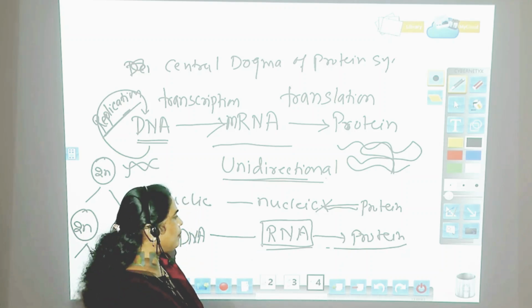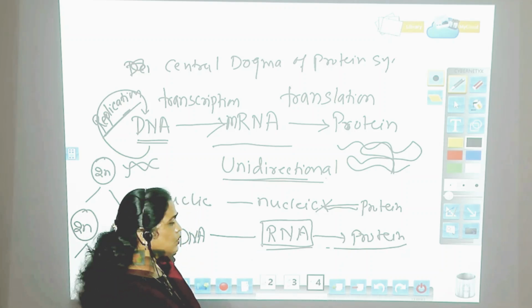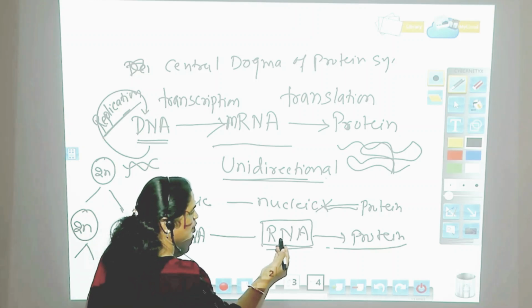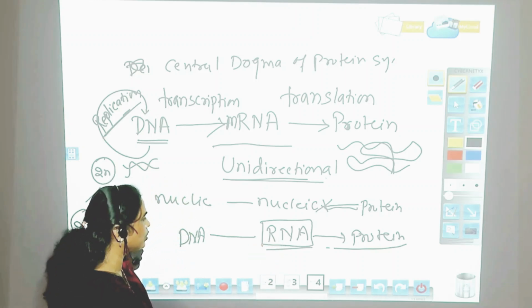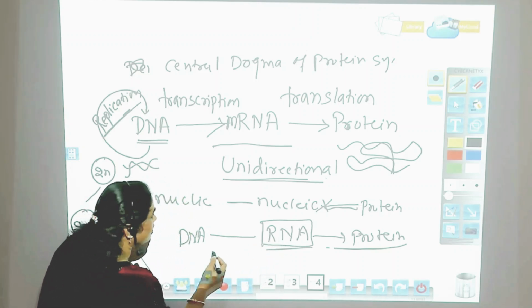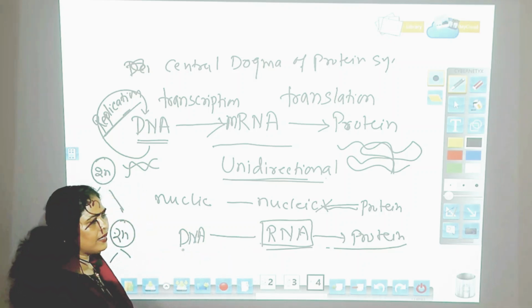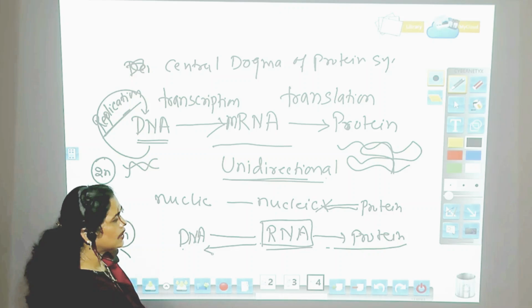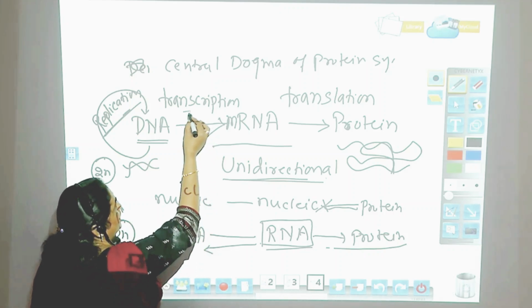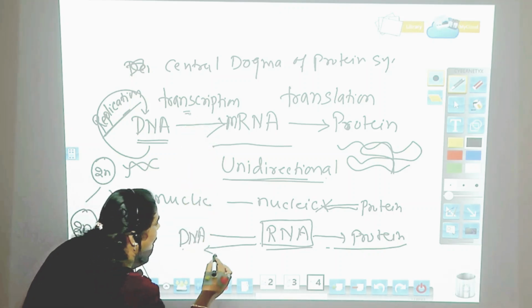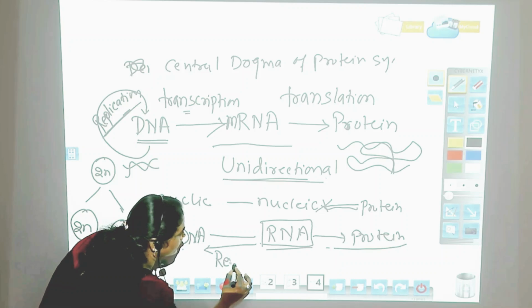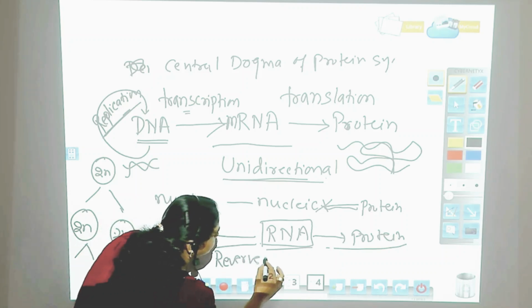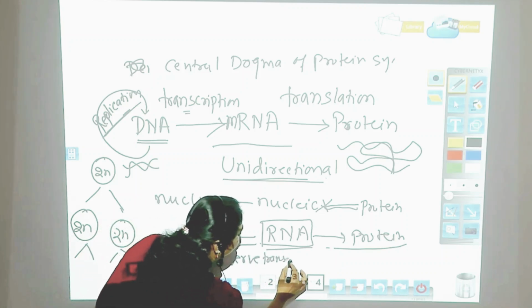They cannot replicate, they cannot multiply. So when the viruses enter the host, from the RNA they make their DNA, and this process is called reverse transcription. It is the reverse of transcription, and hence it is called reverse transcription.